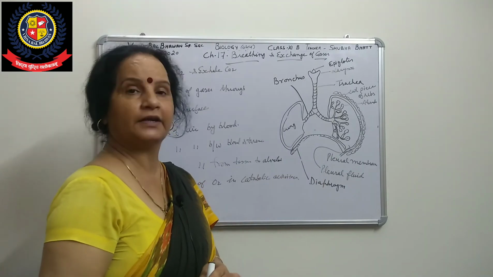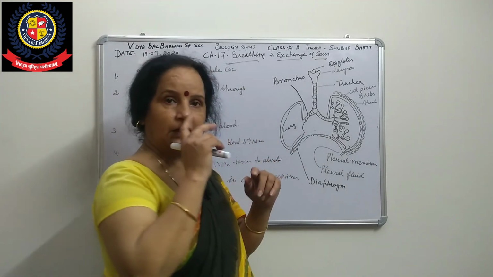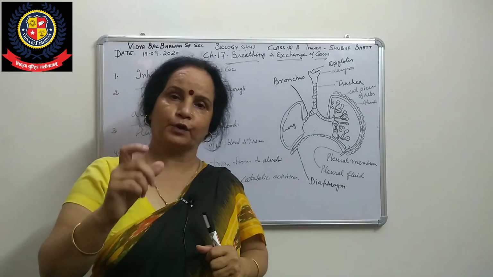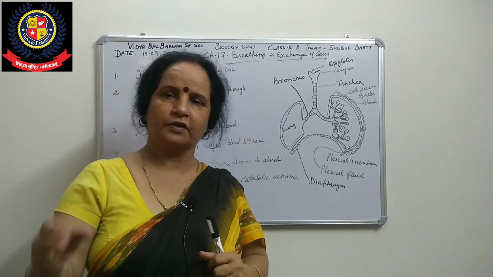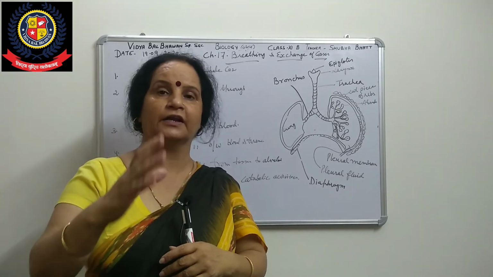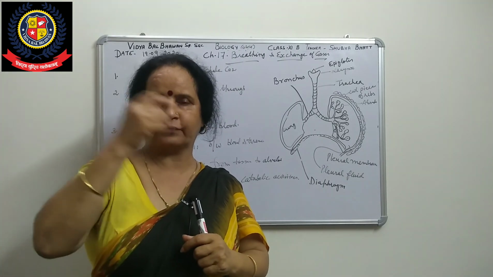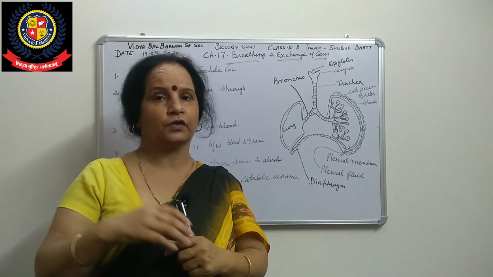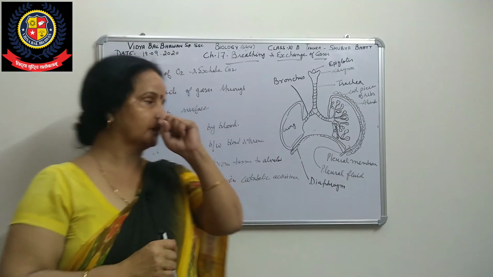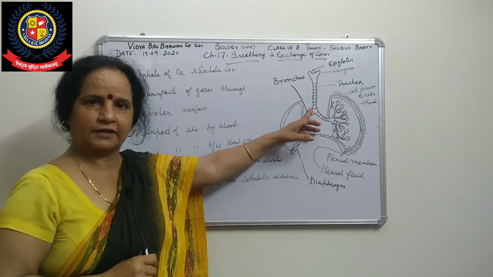Because the lungs are very delicate, we will now see the steps of respiration. First of all, we have the nasal nostrils. Here they filter the air, purifying it of all the dust particles or pollutants outside, so only pollutant-free air enters. Then the air also becomes moist, because there is fluid in our nasal passage. So the air becomes moist in the nasal passage, so that it easily enters through the nasal passage into this area, and then enters the trachea.